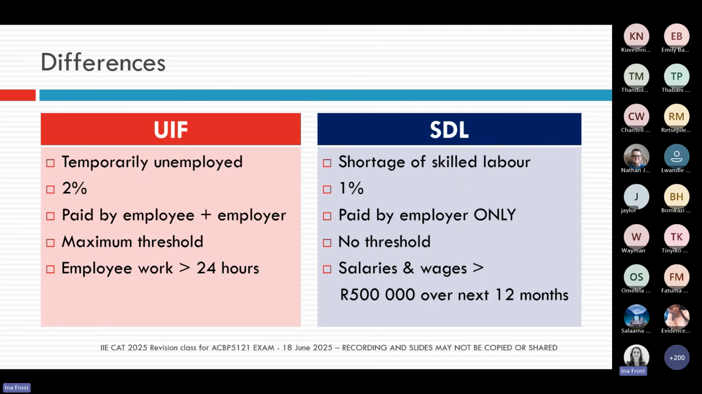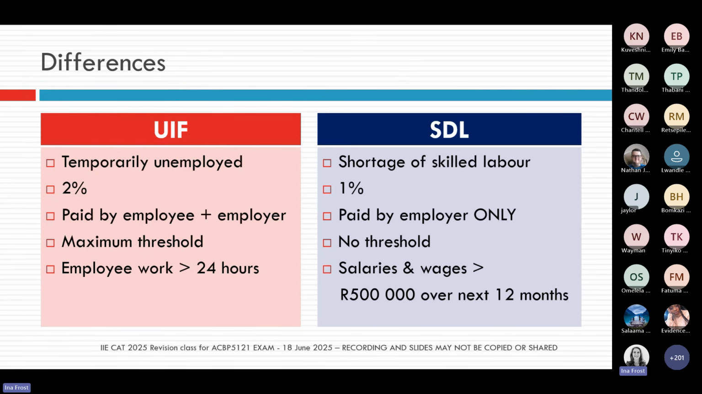It's essentially 2% because 1% the employee will contribute and 1% the employer will contribute. There is a maximum threshold. I'll show that to you in the next slide. And it's for employees that worked more than 24 hours in a month.